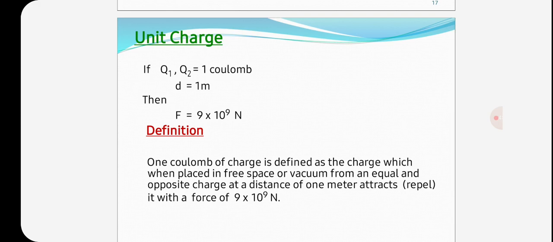According to Coulomb's second law, the force exerted between two charges placed in air is given by F is equal to 9 into 10 to the power of 9 Q1 Q2 by d square newtons. So here Q1 is equal to Q2 is equal to Q, d is equal to 1 meter, and F is equal to 9 into 10 to the power of 9 Newton.